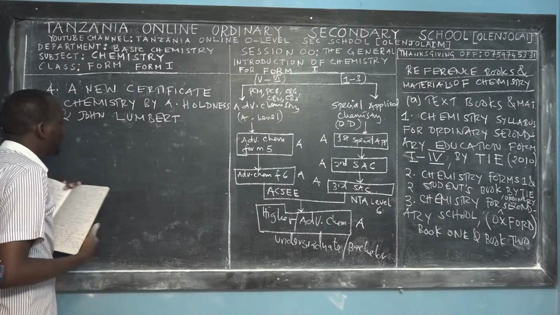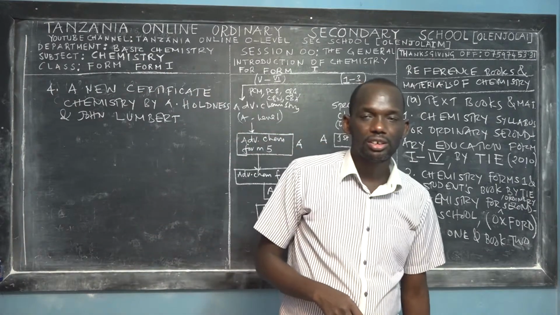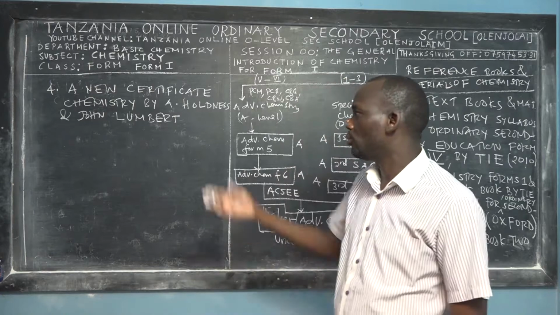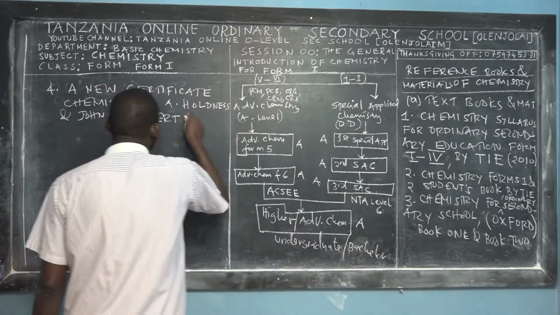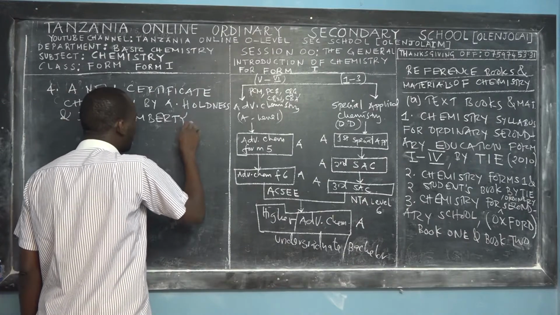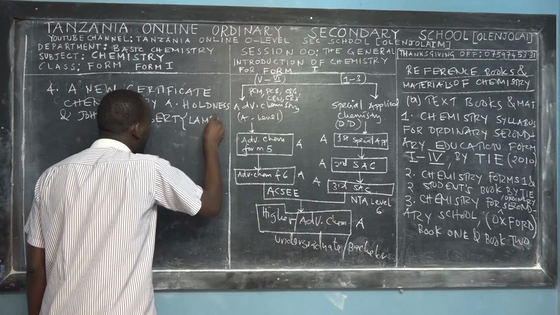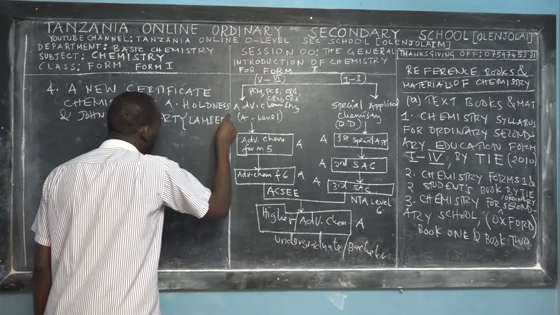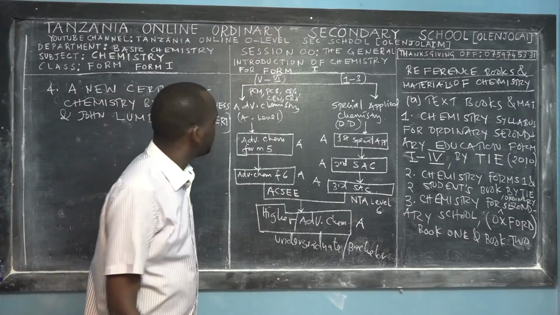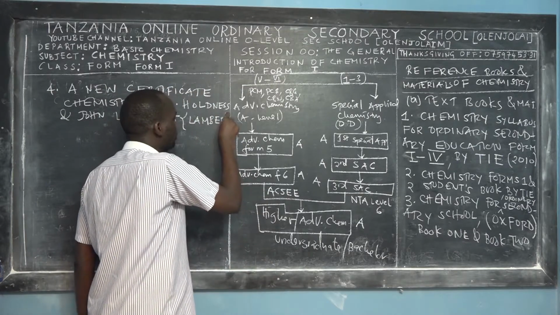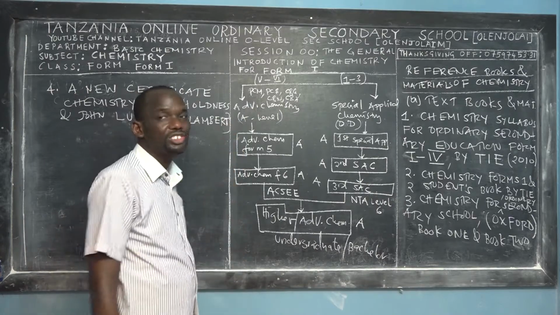This is the first referencing chemistry book for Form 1 and Form 2. The goodness of this book is that it is famous from our times of learning chemistry in O-level, and even nowadays. In Tanzania it is still famous by the name Lambert. So if somebody asks you at the bookstore how much the Lambert chemistry costs...